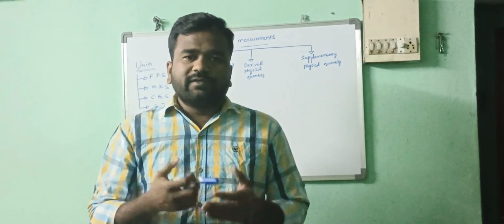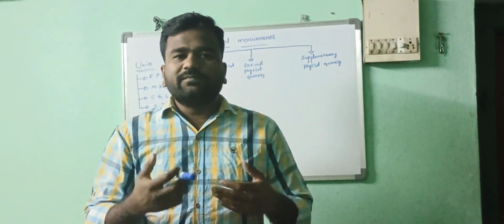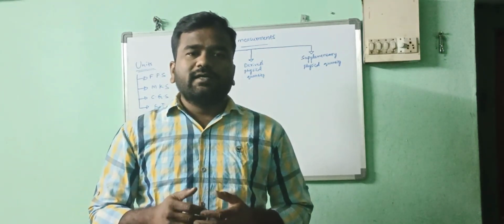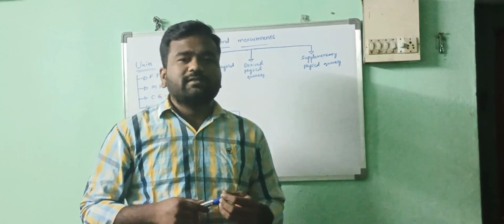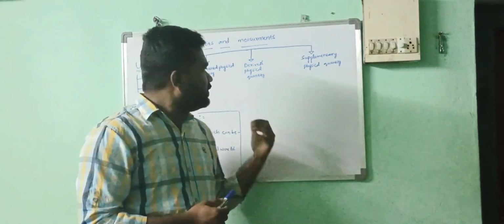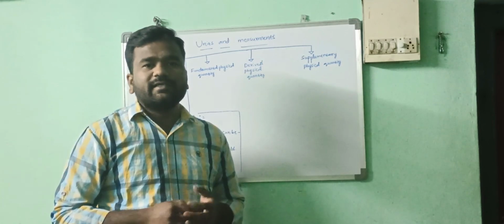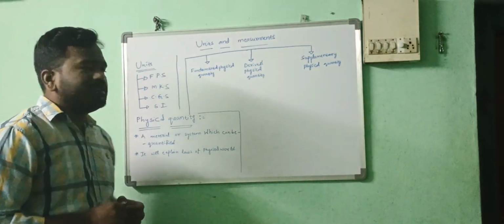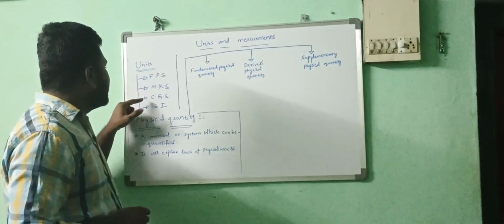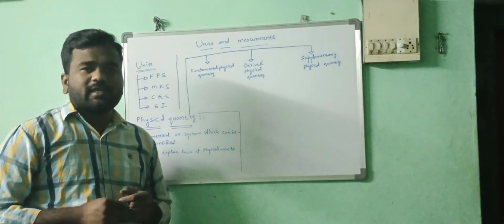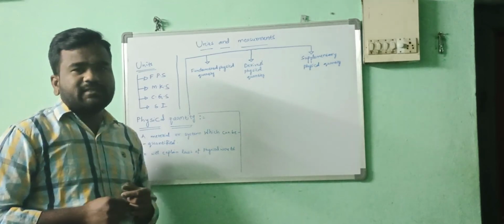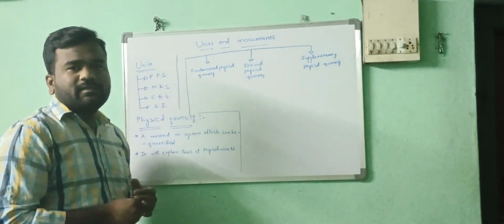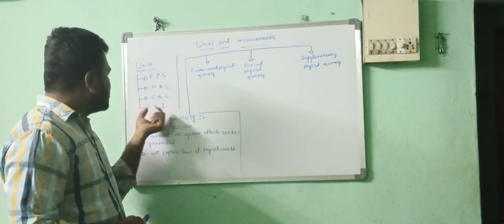To overcome these differences, to overcome these problems, the system of international was invented. Actually, we have 4 types of units: FPS, MKS, CGS and SI. This SI is the system of international. Nowadays we are following that only.